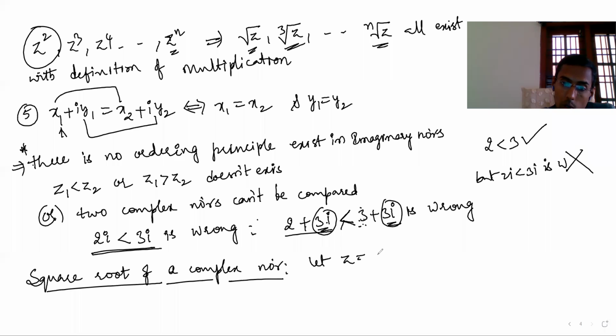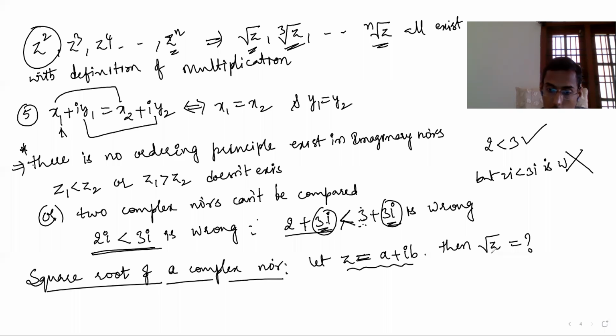Let z equal to a plus ib. Then root z equal to dash is the question. That's what the square root of a complex number means. What is the square root of this complex number? What is the square root of z?